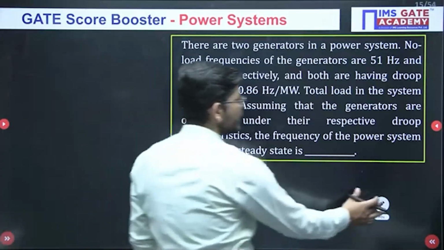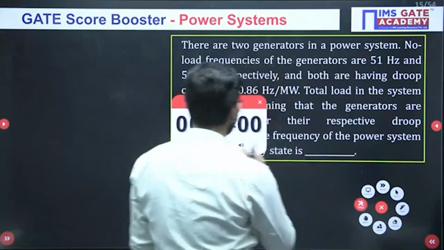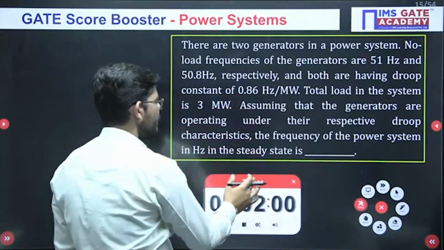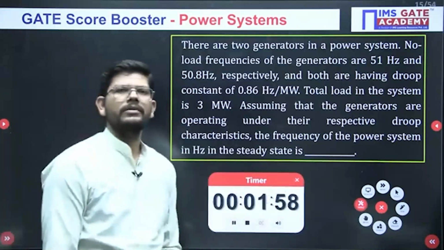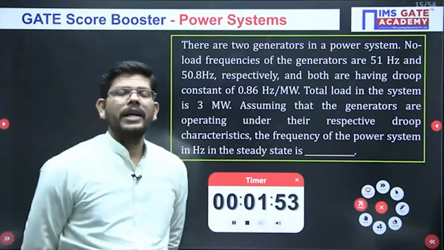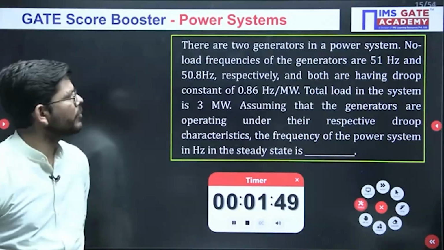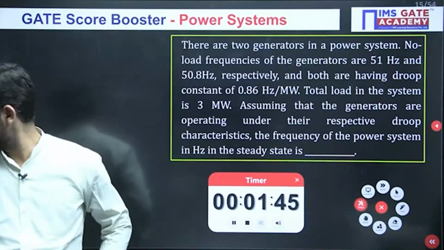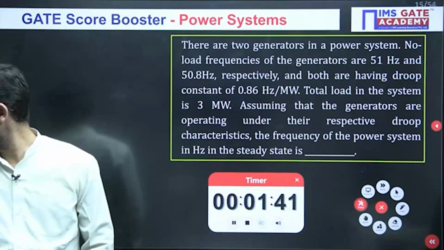Let me give you time and let me see whether you are able to solve this as well. You may get these 2 types of questions in the GATE exam, and I am very sure about it. Either the droop will be given and you have to calculate the no load frequency, then proceed, or the no load frequencies are given directly, then you proceed. In this way these types of questions may be asked.